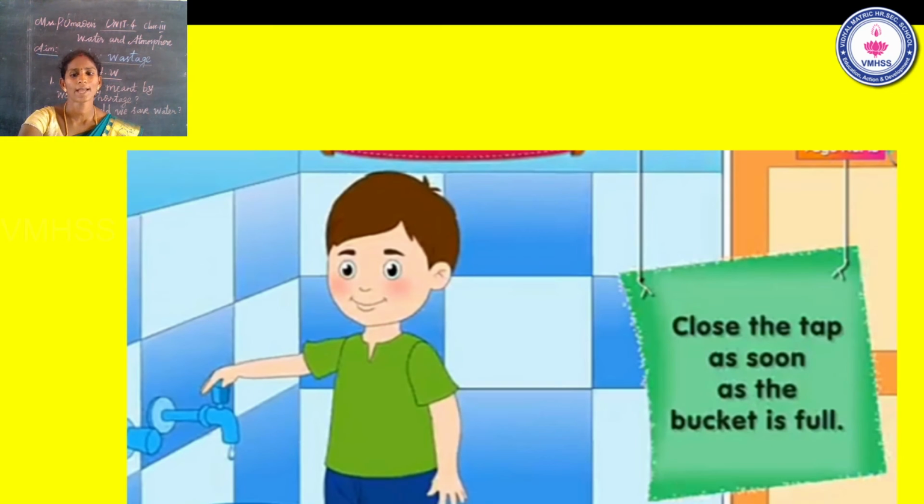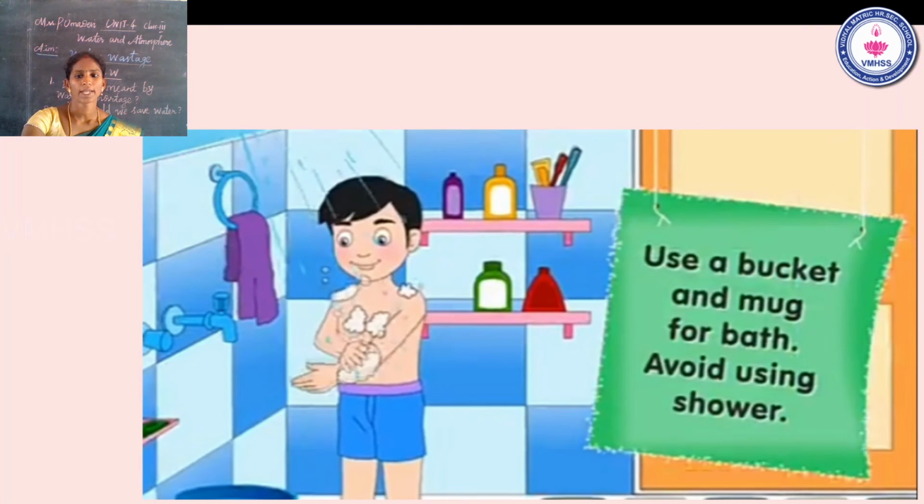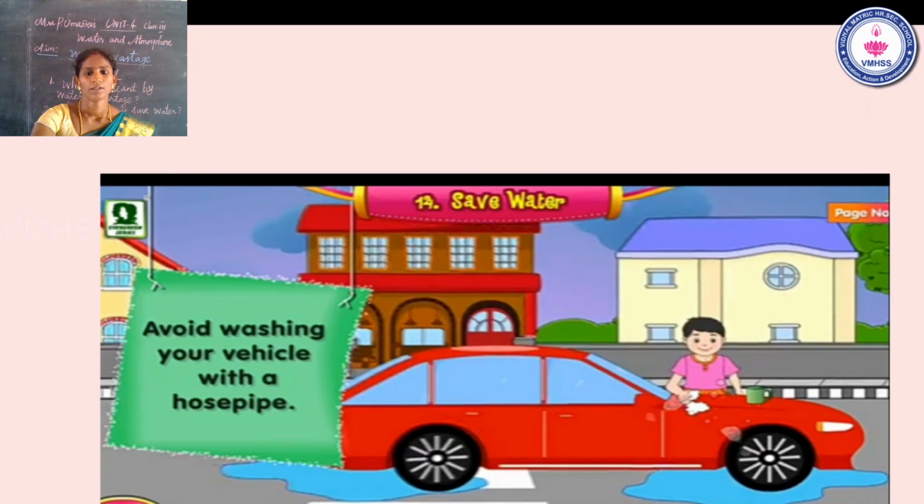Fourth, close the tap as soon as the bucket is full, and use a bucket and mug for bath. Avoid using a shower. Avoid washing your vehicle with a hose pipe. Only use a bucket of water.